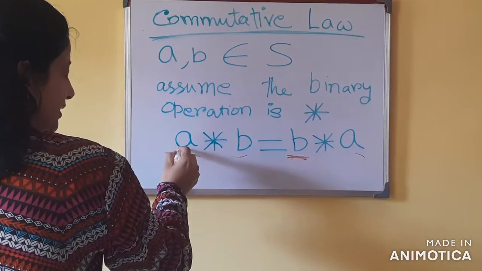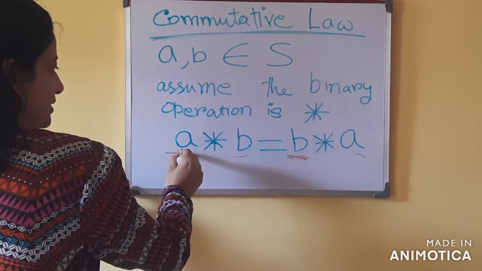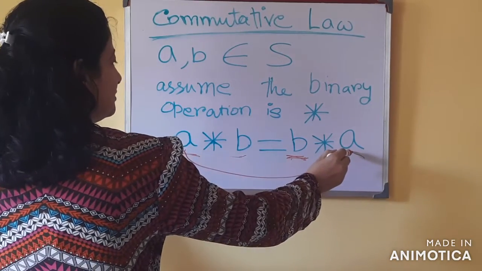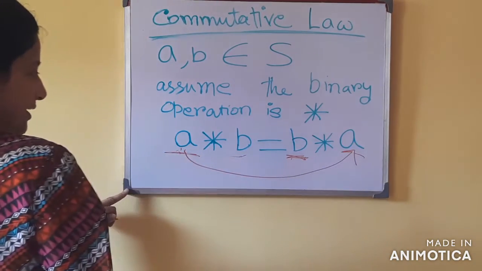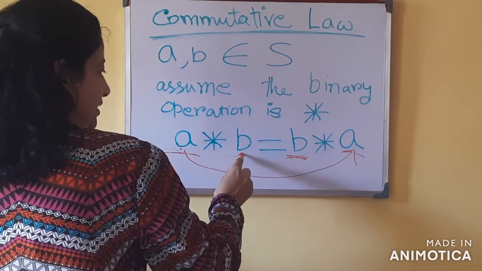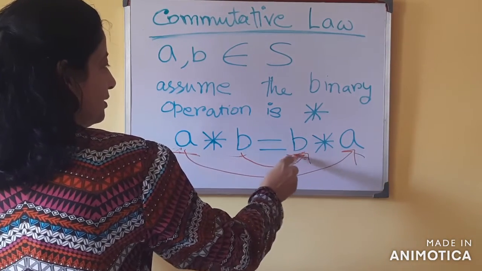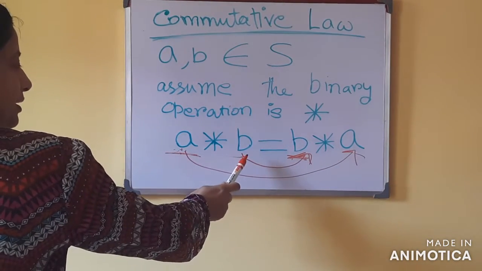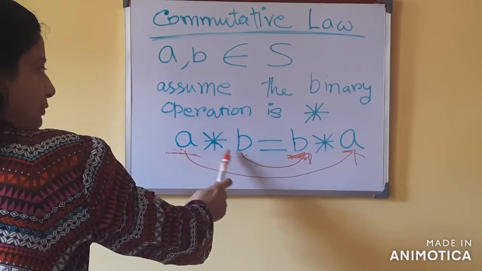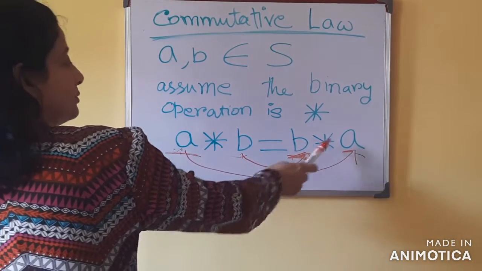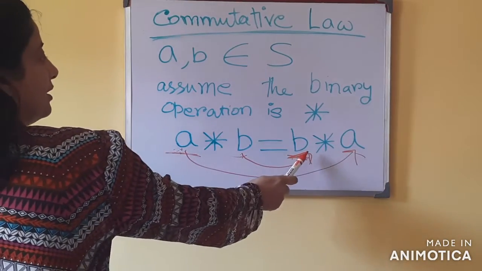So on the left hand side, the position of the element A changes on the right hand side. Here element A was first, here second, and the same is true for B: on the left hand side it was in the second position after the operation, and on the right hand side B is in the first position before the operation sign.